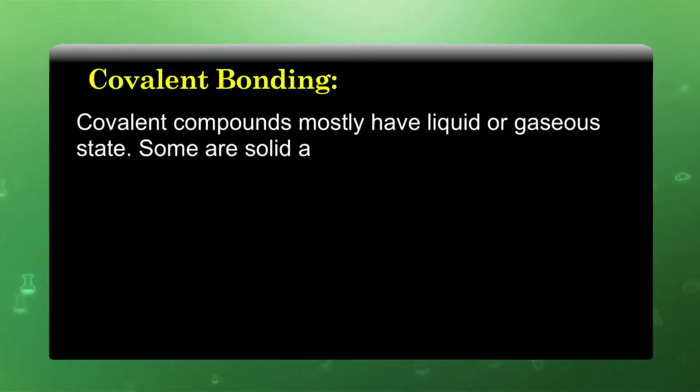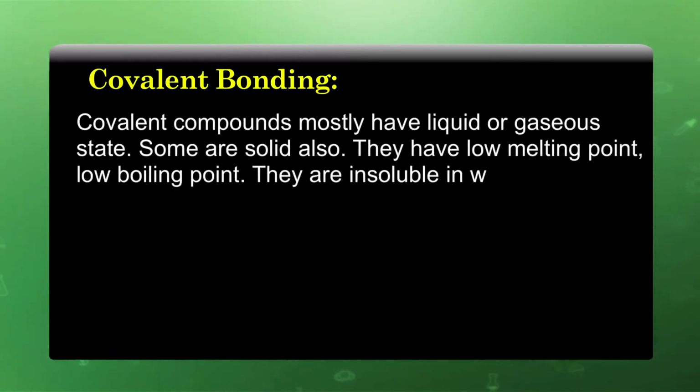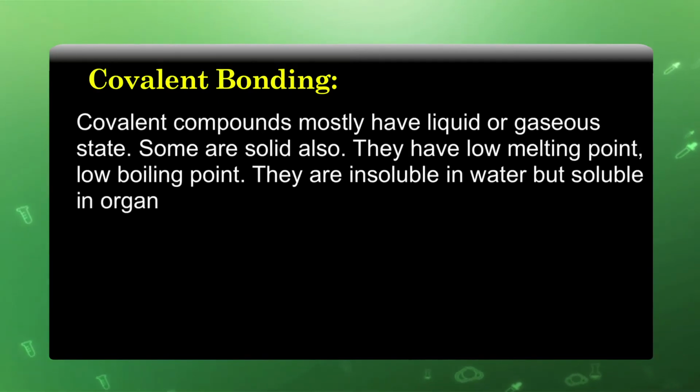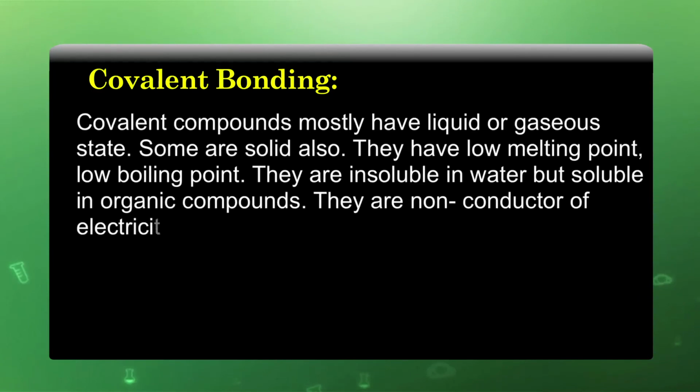Covalent compounds mostly have liquid or gaseous state. Some are solid also. They have low melting points and low boiling points. They are insoluble in water, but soluble in organic solvents, and they are non-conductors of electricity.